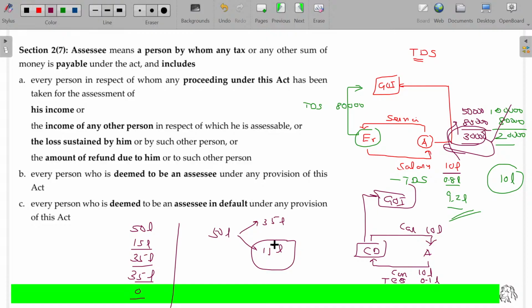Currently, if you want to purchase a car beyond 1 lakh, you have to pay only through a bank account. So automatically the government knows you are spending so much money through the bank account, and they will have doubt how you got this money. If you don't explain properly, this will be considered as your income, and 78% tax will be leviable. Last class you said 78% tax will be leviable.